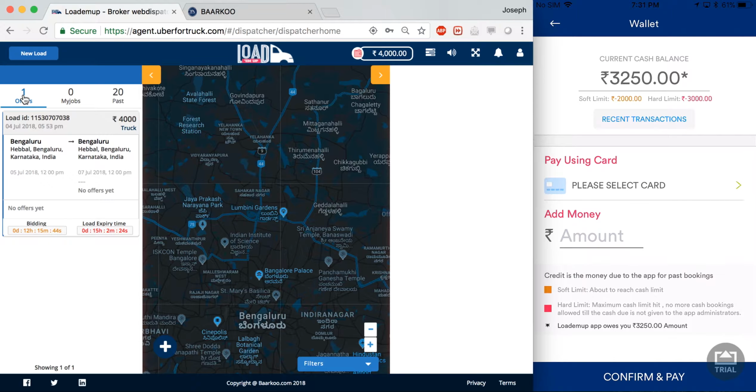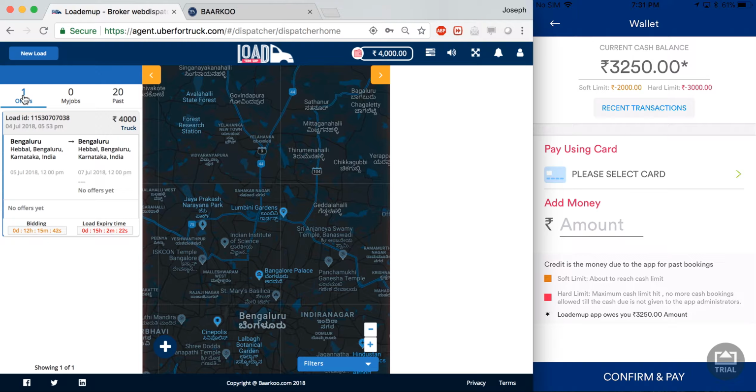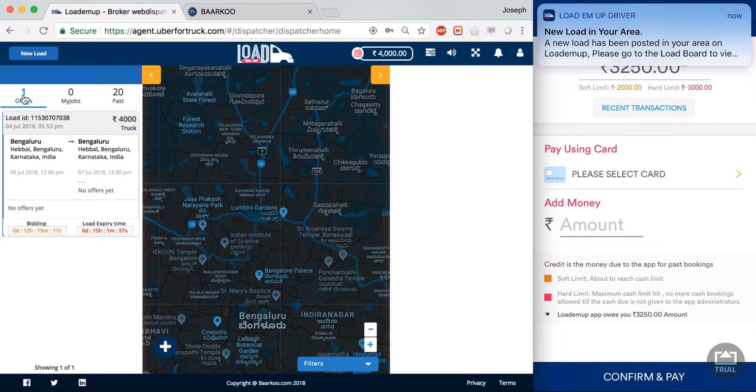The wallet basically indicates the amount of cash that the carrier has with him at any given point of time. Every time the carrier accepts a booking, which is paid for by card, he has to pay a commission to the app. That commission can vary from 10% to whatever value that you set, and this can be configured from the admin panel.